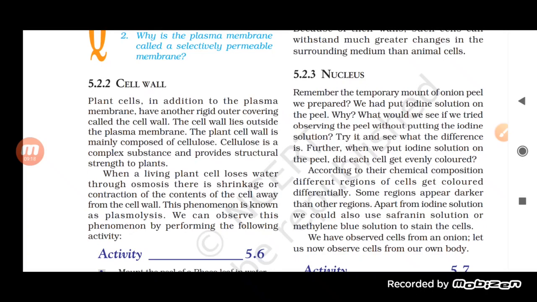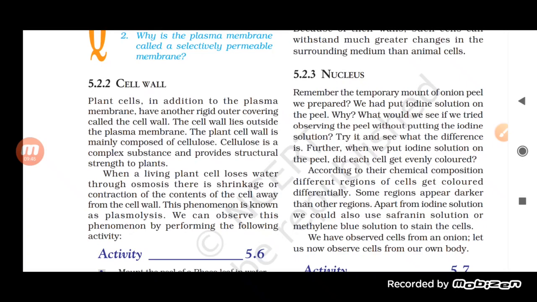See here, when we talk about the nucleus in a plant cell, the nucleus is not present at the center. It is basically present at the periphery. And what is the reason behind it? The cell is filled, most of the space, with vacuole.